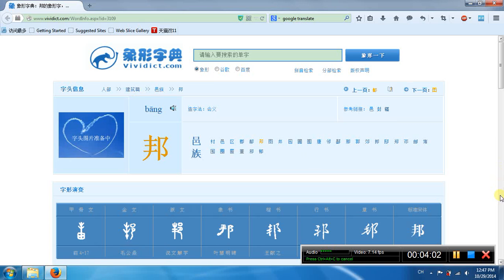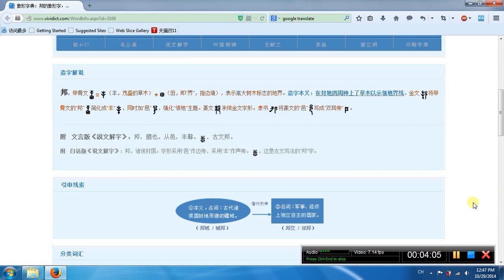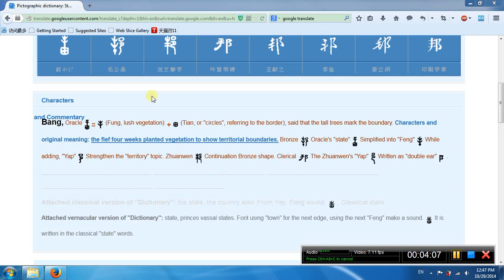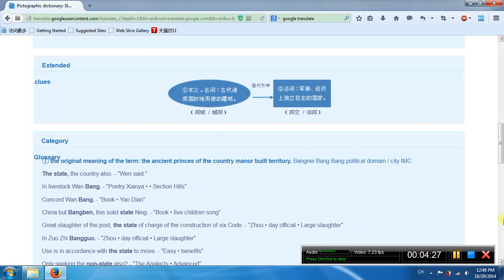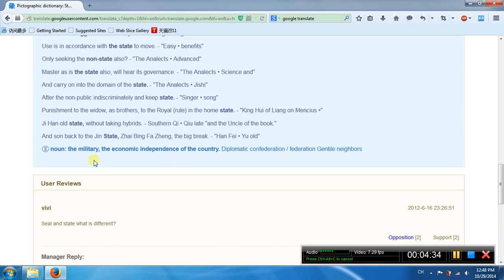It's a Bang, the first tone. This word has 2 parts. The top part means vegetation. The bottom part means the border. So its meaning is vegetation showing the territory boundaries. The first meaning: in ancient times, the princes of the country built territory. Second meaning, military and economic independence of the country.